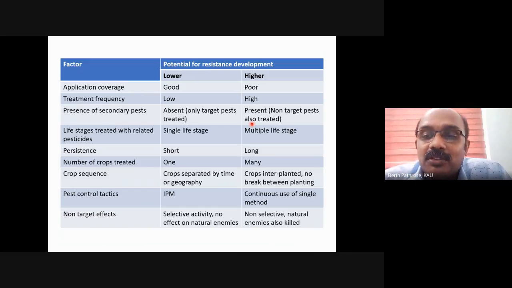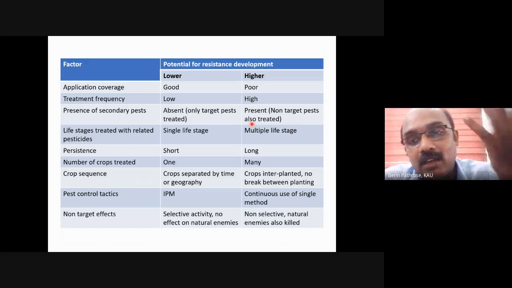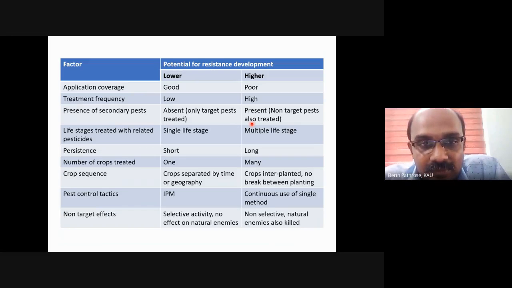There is a chance, because I will take the example of aphids, whiteflies, mealybugs. Mostly they remain on the undersurface of the leaf. Usually, a laborer sprays only the upper surface of the leaf. All those insects remaining on the undersurface of the leaf will be exposed only to sublethal doses of pesticide, so they can develop resistance quickly. So if the coverage is poor, the insect can develop resistance quickly.